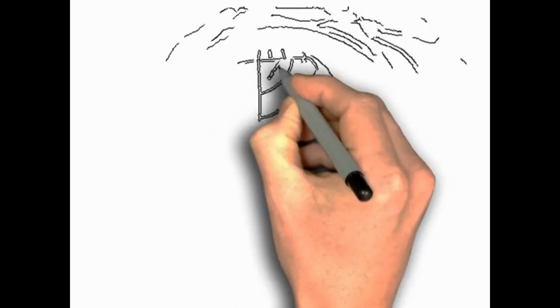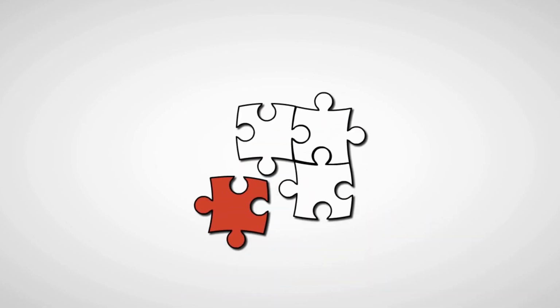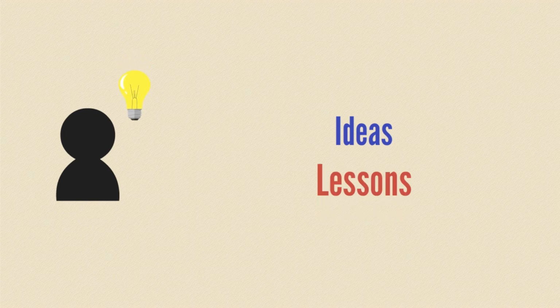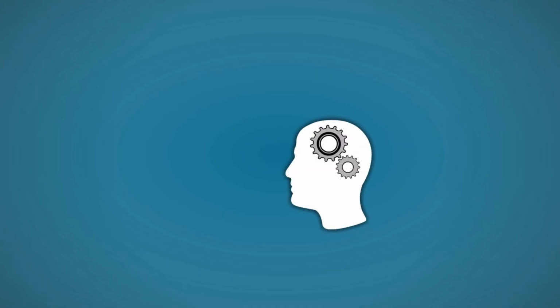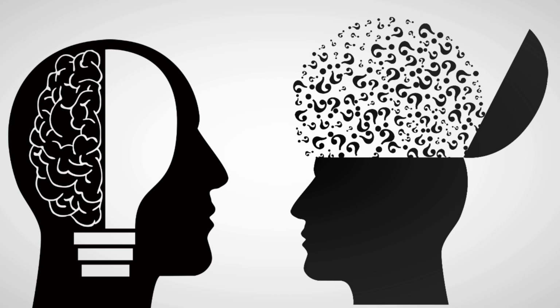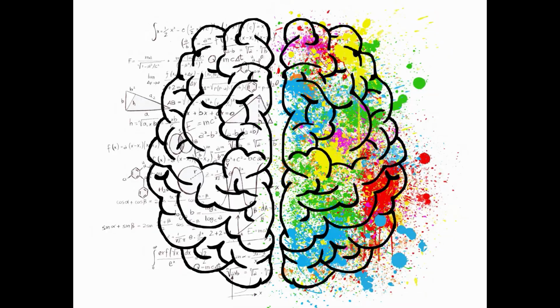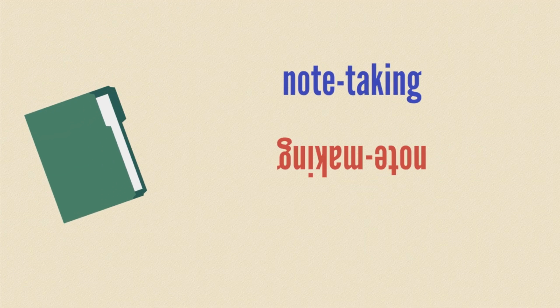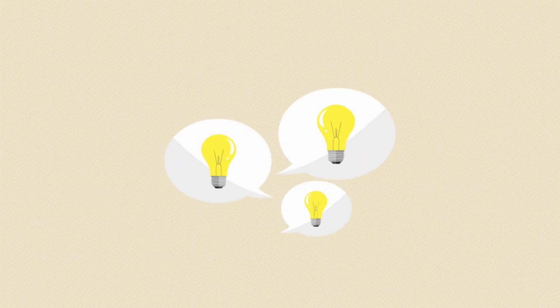A mind map is a diagram used to visually organize information. The practice of representing your ideas or lessons in the form of a mind map is called mind mapping. Mind mapping is a highly effective way of getting information in and out of your brain. It is a creative and logical means of note-taking and note-making that literally maps out your ideas.